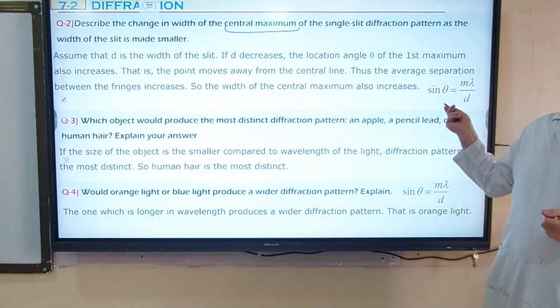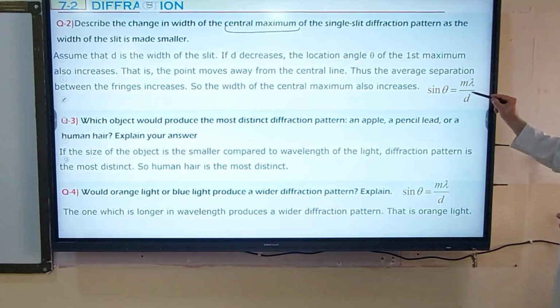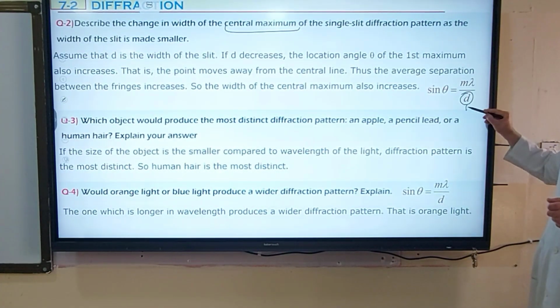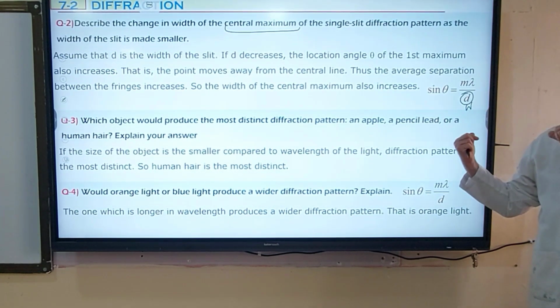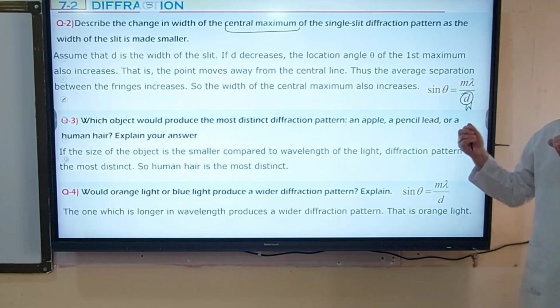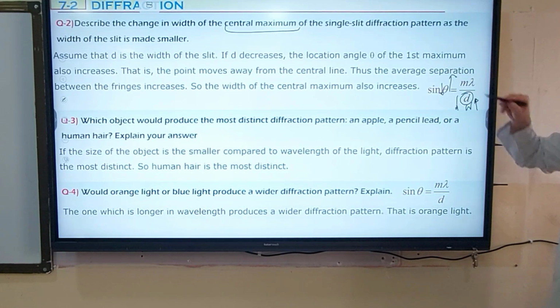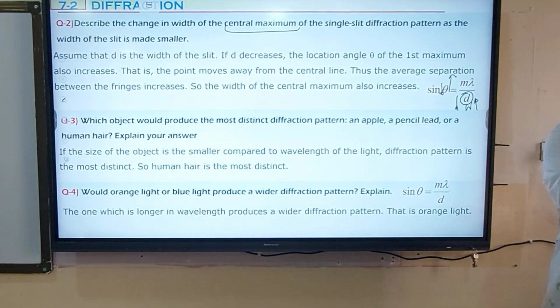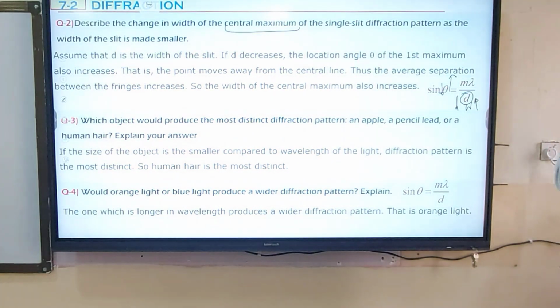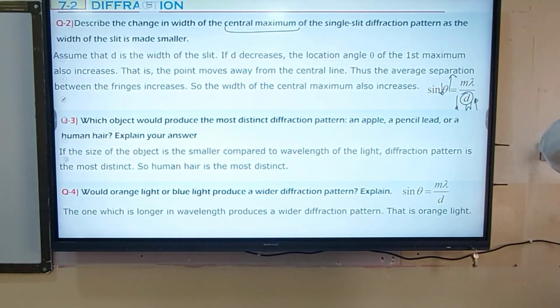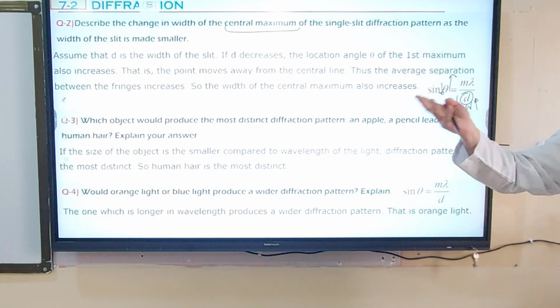Mathematically, you can use this equation, but instead of t, you are going to write the width of the slit. In fact, we have such an equation in physics, but in your book this equation is not given. As width decreases, theta increases, which tells you that the width of the central maximum increases when the width of the slit decreases. The slit gets narrower and narrower, but the central maximum becomes wider and wider, an inverse relationship.